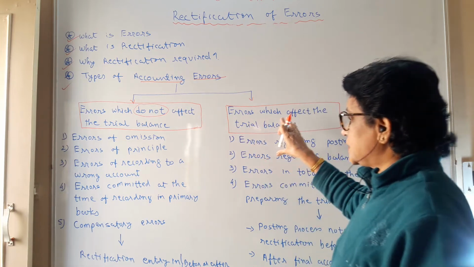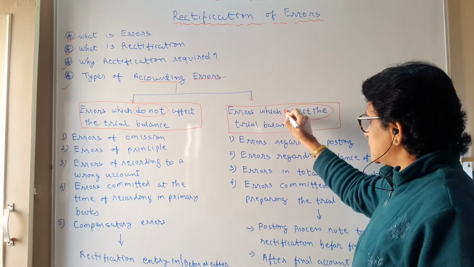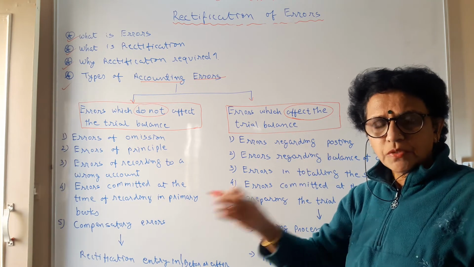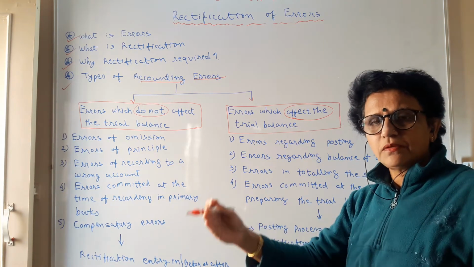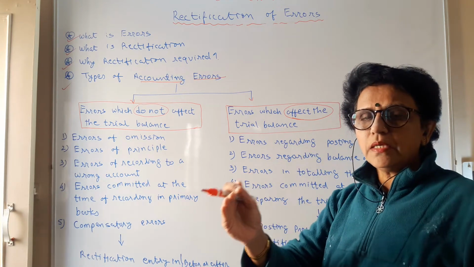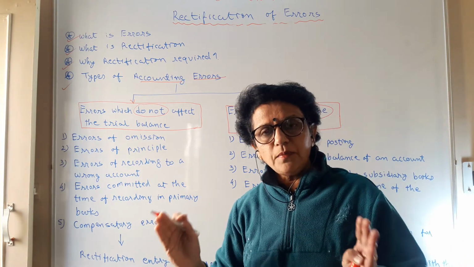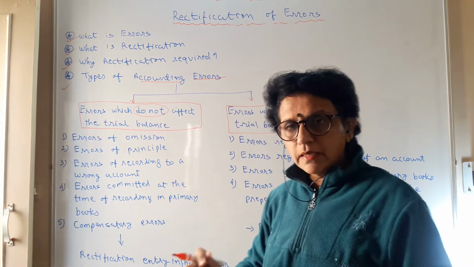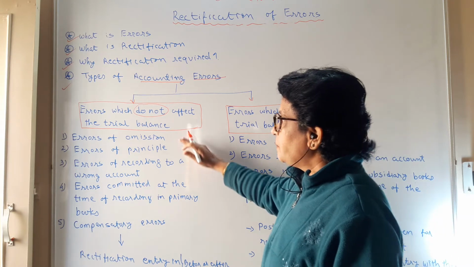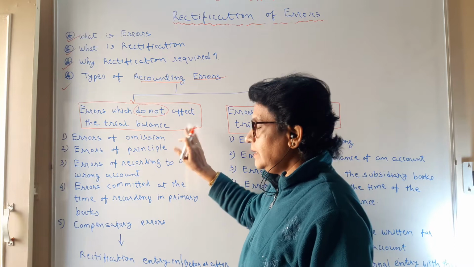The other section is errors which affect the trial balance. Very straightforward. Yes, they are existing, and that's why your trial balance total does not tally. So with the total only you come to know something is wrong. So these are the two basic types of errors. Now let us learn in detail what the types are which do not affect the trial balance.